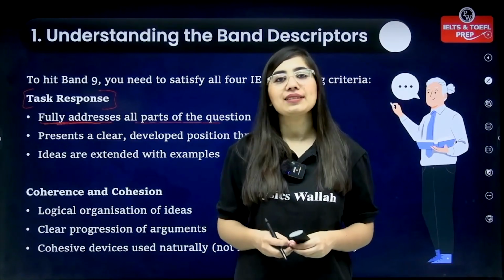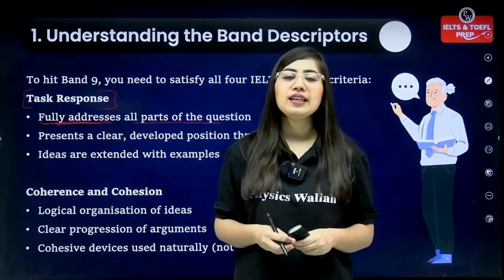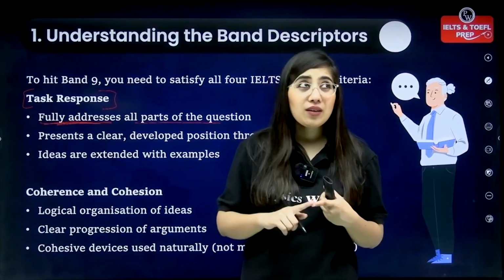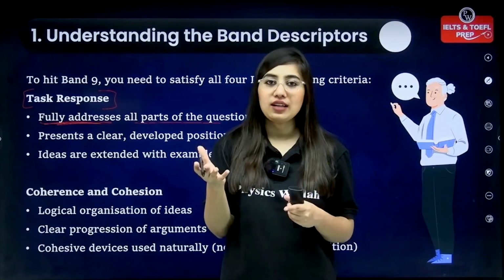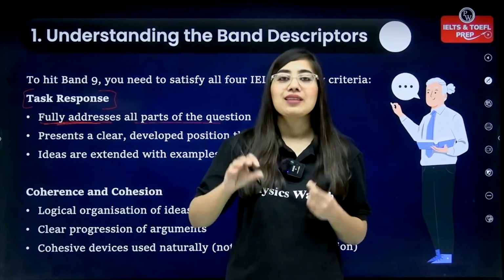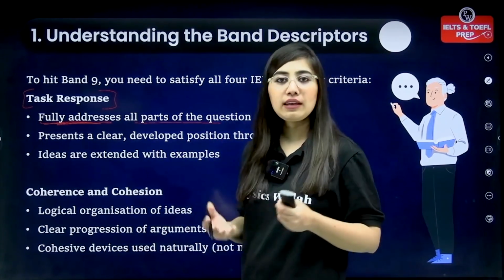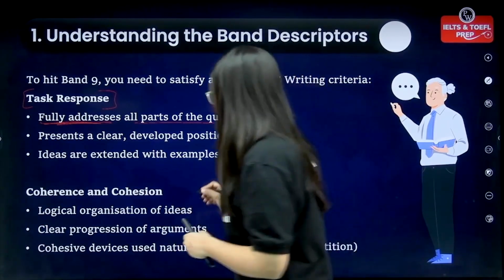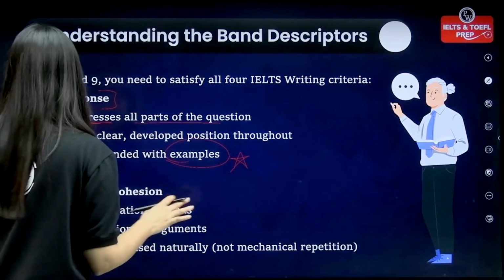Why? Because if you don't provide examples to the information, if you're saying yes or no, and you're not giving examples, then definitely that doesn't imply trust, right? So you must give examples. There should be no doubt remaining in the examiner's mind. Let's suppose I asked you, do you like reading? If you say yes, if you say no, then you have to provide some reasons, some examples to it, that why don't you? So if you are agreeing, let's suppose, to something, then you must have the relevant explanations, the reasons to it. That is why it's very good that you always give examples. Once you give examples, you can expect a good band for sure.